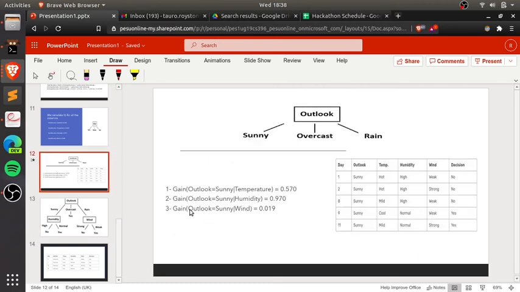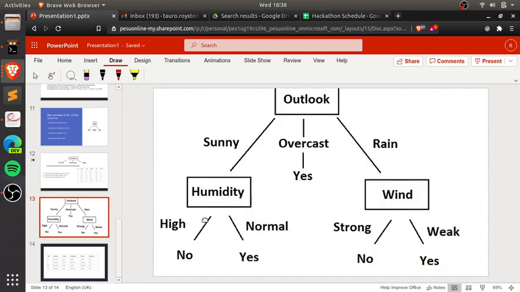So after you're done with humidity, you check if there's a direct relation. Whenever humidity is high, the decision is always no. When humidity is normal, the decision is always yes. So there's a direct relation: high, no; normal, yes. You don't have to take temperature or wind into consideration. Simple. Oh, okay, I got it.